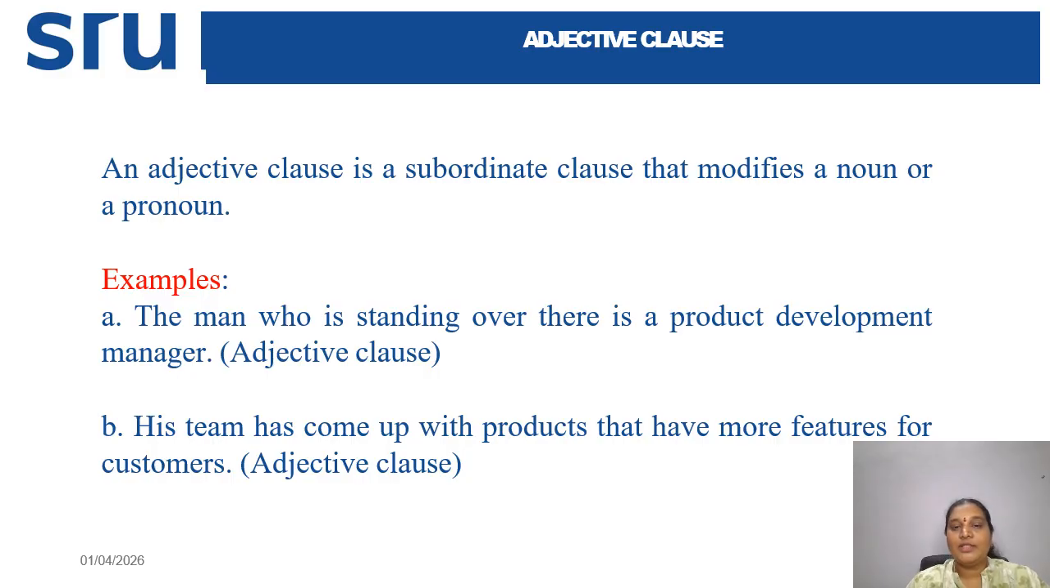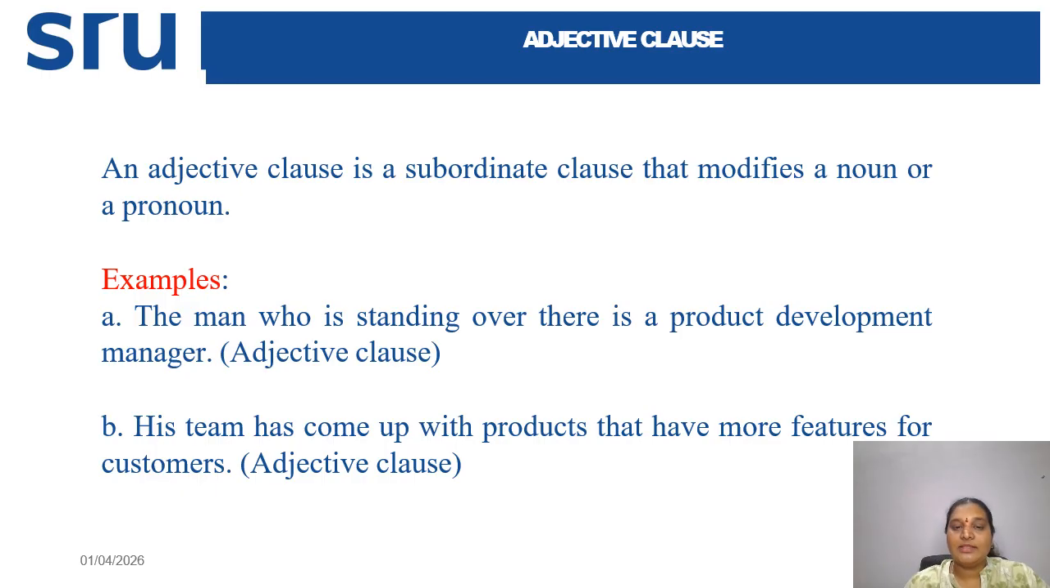So it is majorly focusing on the reasons and the causes, right? If you can see, the man who is standing over there is a product development manager. Here, the man is the noun in that particular sentence, and the adjective clause is who is standing over there. Okay, so who is standing over there is giving additional information to the noun, the man. It is modifying the noun, right? So he is a product development manager. In this manner you can identify an adjective clause.